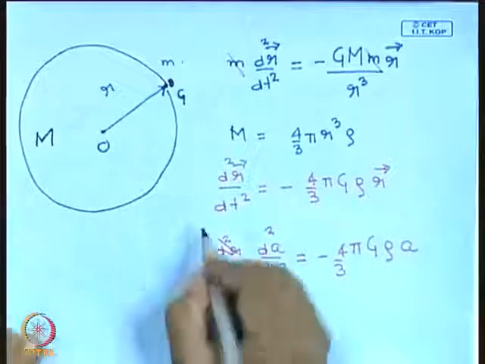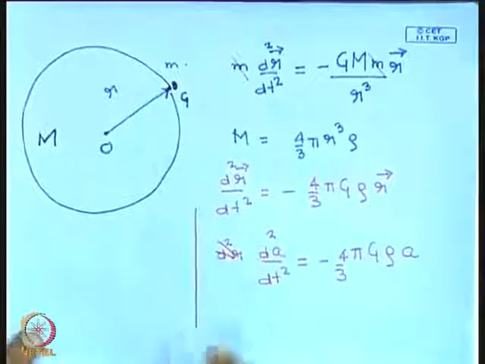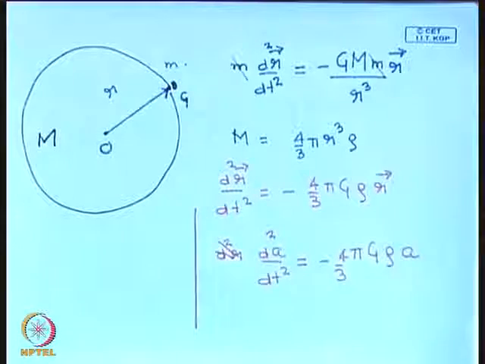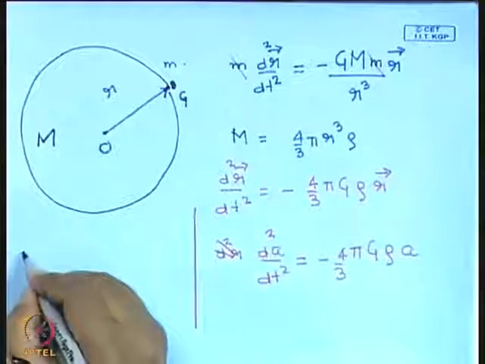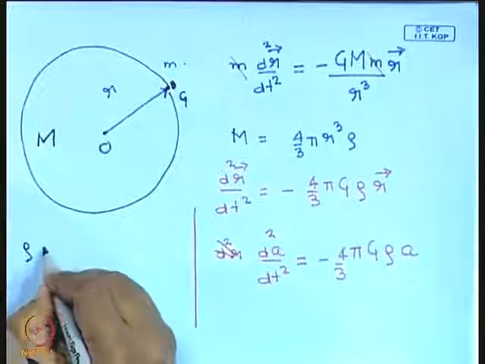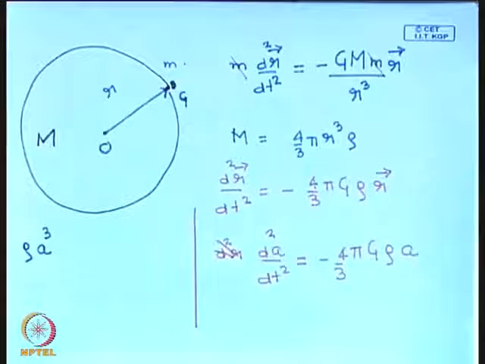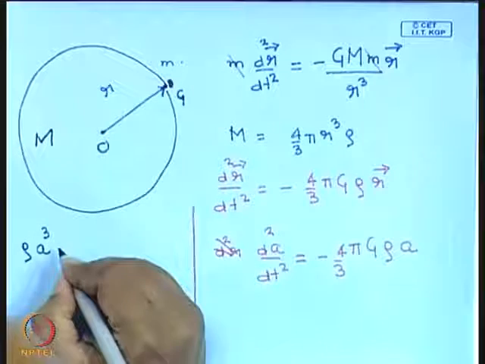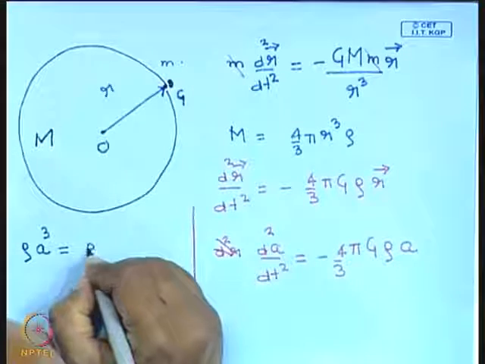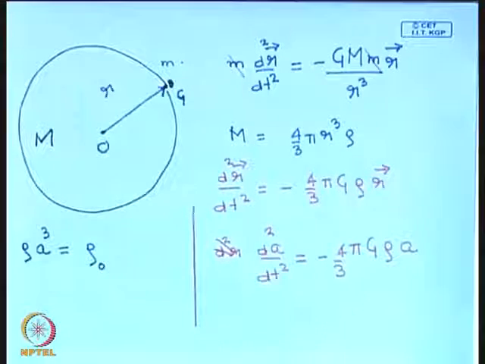So in addition to this, we also have rho a cube is constant. As the universe expands, the density goes down as 1 by a cube, and we can write this as rho naught a naught cube. A subscript 0 always refers to the present.